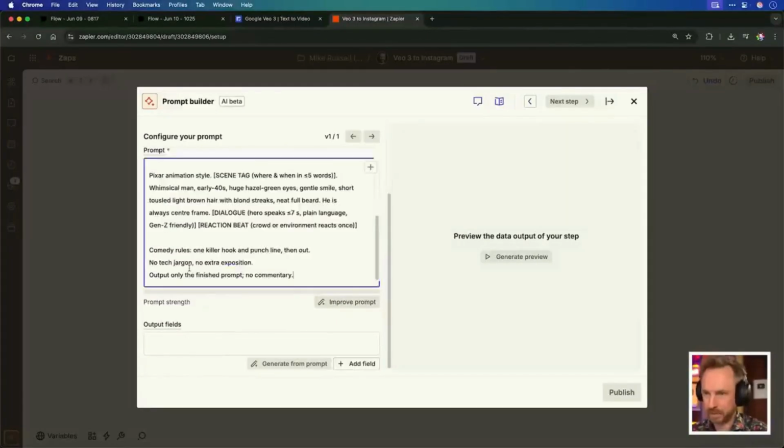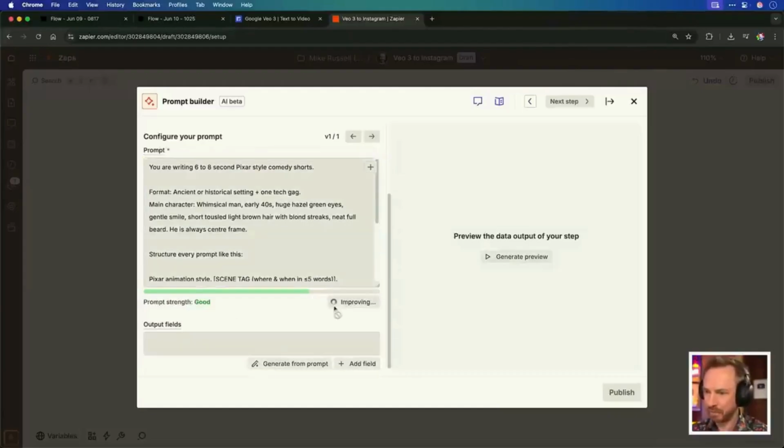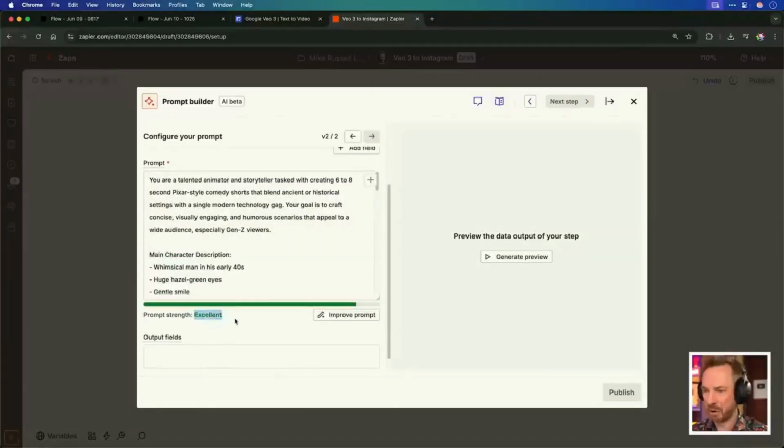Now for the master prompt, I'll paste that prompt that I shared with you earlier, and the cool thing is Zapier will actually evaluate your prompt and tell you if it's any good, and it says it's good. But if we want, we can click Improve Prompt, and in one click, we'll get an even better prompt coming back here. And now look at this, an excellent prompt thanks to the improved prompt feature in Zapier.